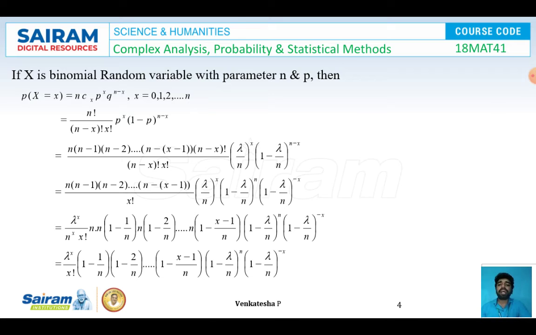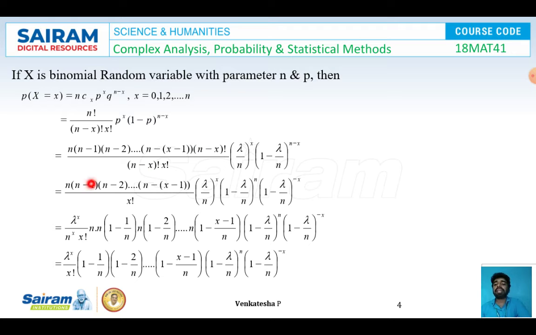So as I told, as n tends to infinity, p tends to 0, the quantity np tends to lambda. So I can replace p is equal to lambda by n. So I'm replacing this p as lambda by n and this 1 minus p as 1 minus lambda by n. So I got (lambda by n) whole power x and (1 minus lambda by n) whole power n minus x. So now we can cancel this (n minus x) factorial in the expression.